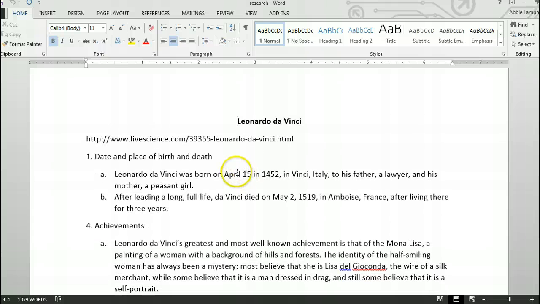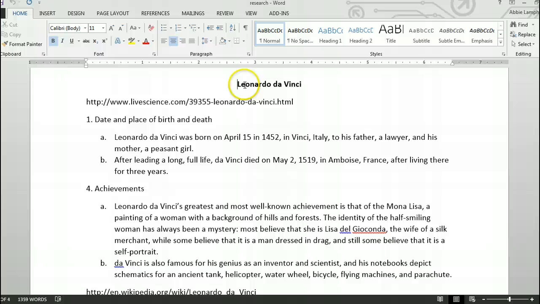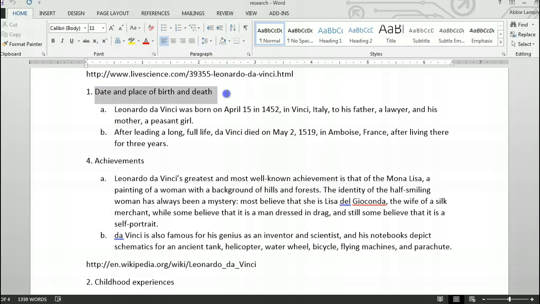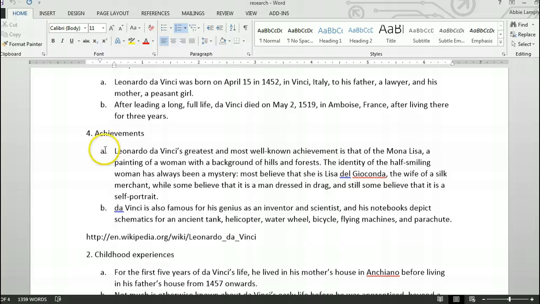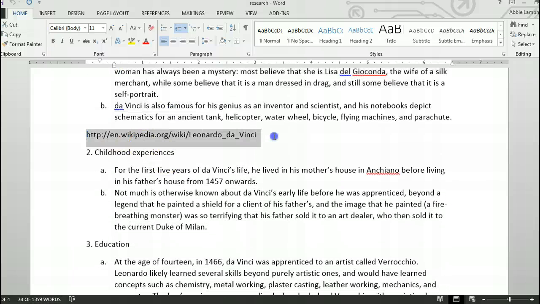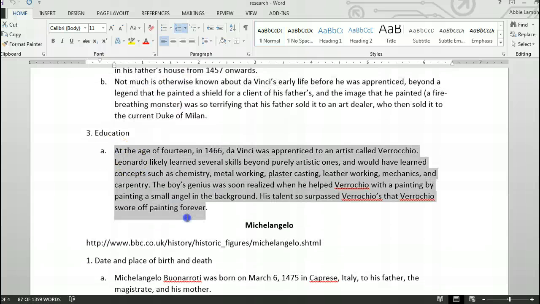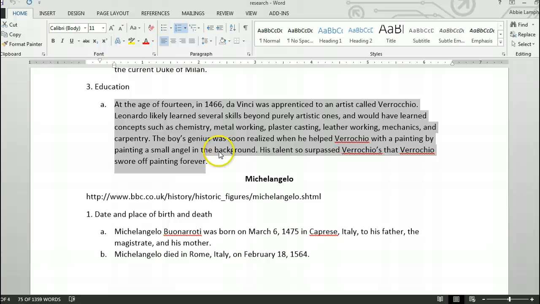So I just wanted to show you an example of a student that's already completed this project. This is how she organized her notes. Very organized. Here's her first person, Leonardo da Vinci. Here's the first website she used to find the date and place of birth and death, and just a couple notes about that. Achievements, a couple notes about his achievements. Here's another website that she used. Here's some information on his childhood, his education, and that's it for Leonardo da Vinci.